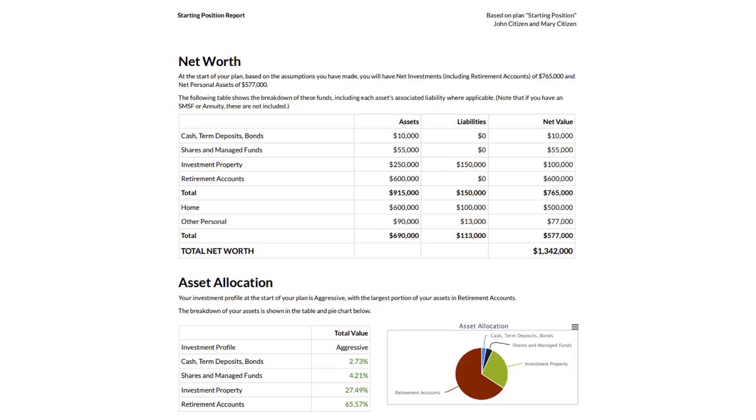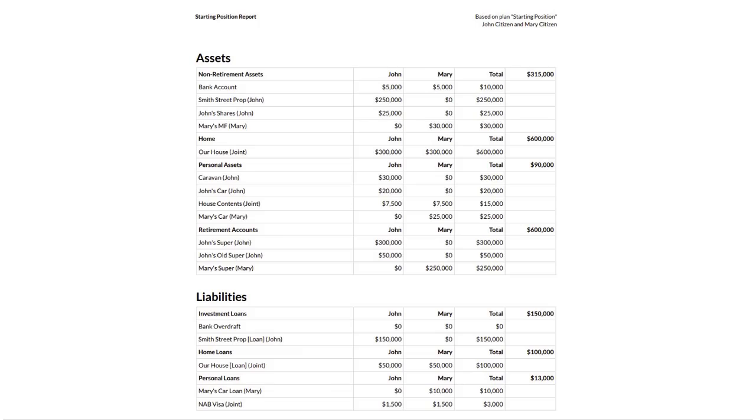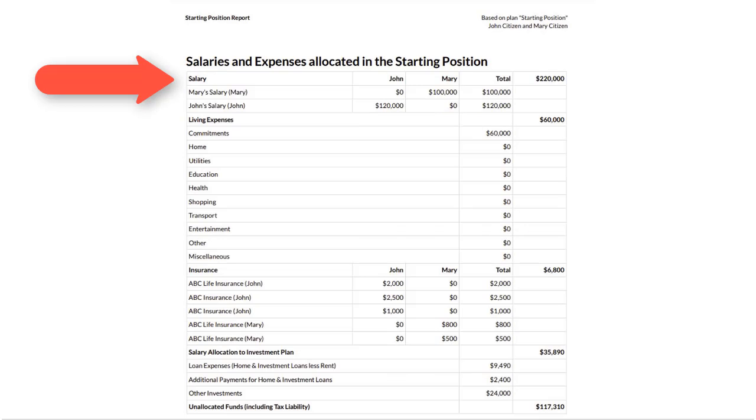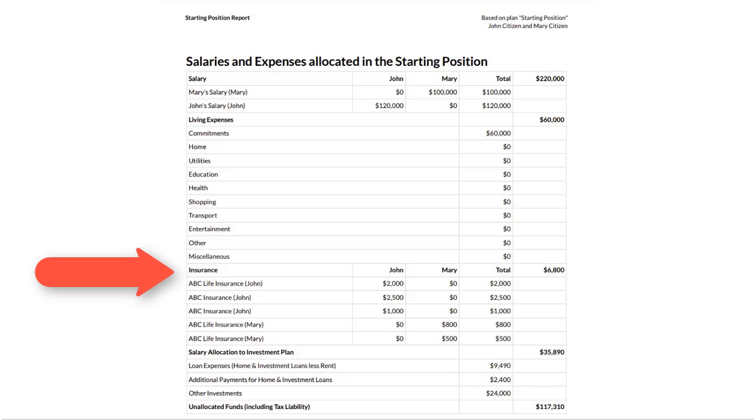This report is very important and is a document you may wish to share with your financial advisor, accountant, lender, or mortgage broker. Let's review each page of the report. Page 1 shows your net assets and the asset allocation. Page 2 gives you the details of your assets, pension funds and liabilities. Page 3 shows your salary, living expenses, insurance, together with the salary allocation to your investment plan.